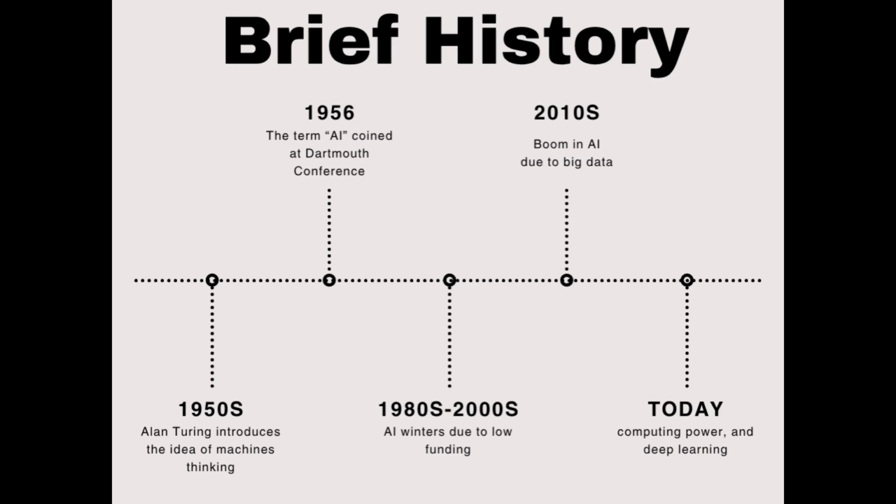Brief history. 1950s: Alan Turing introduces the idea of machines thinking. 1956: the term AI is coined at the Dartmouth Conference. 1980s to 2000s: AI winters due to low funding. 2010 to today: a boom in AI due to big data, computing power, and deep learning.